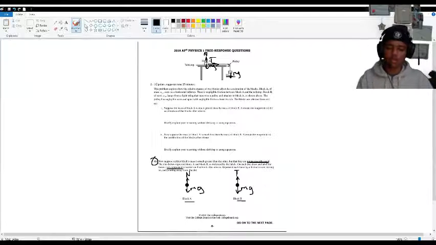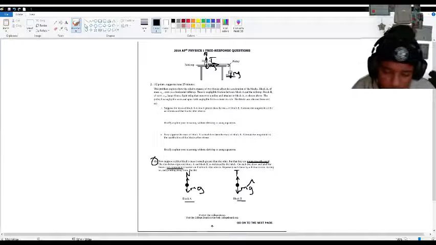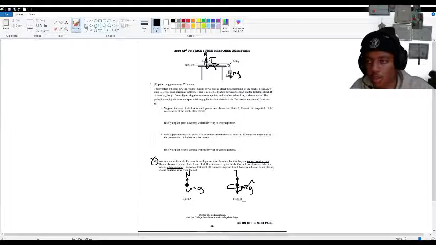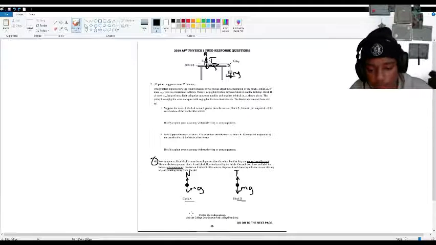They're not necessarily equal, but they're not much greater than the other, so we could say it's a little bit equal. One more thing, which is what I drew here. Block A has a tension force.